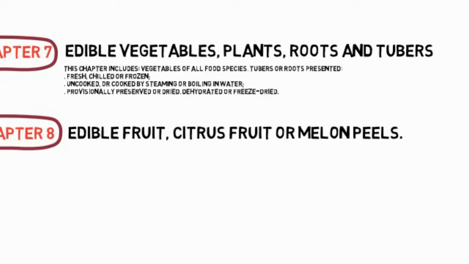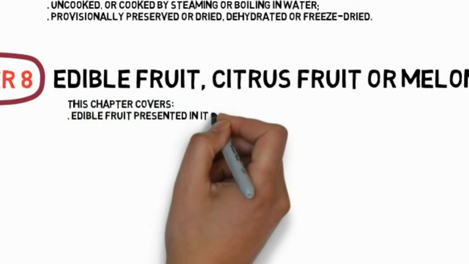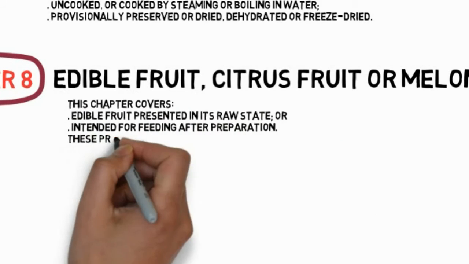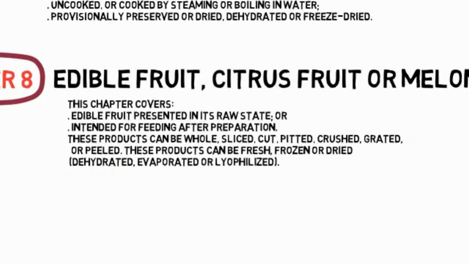This chapter covers edible fruit presented in its raw state, or intended for feeding after preparation. These products can be whole, sliced, cut, pitted, crushed, grated, or peeled. These products can be fresh, frozen or dried, dehydrated, evaporated or lyophilized.